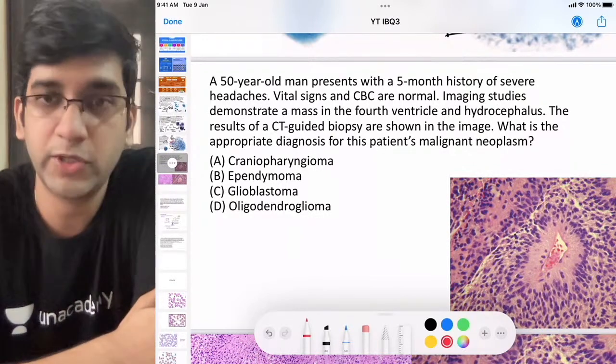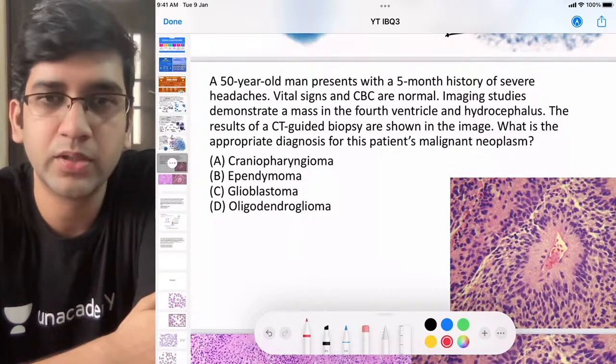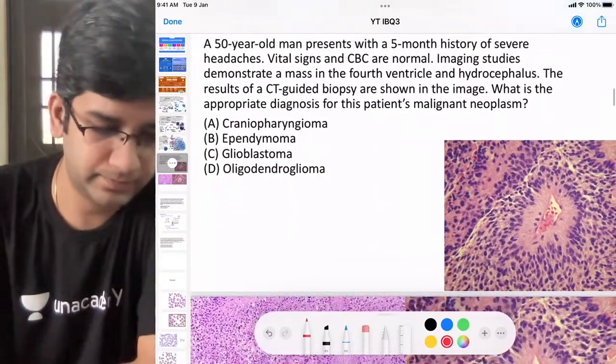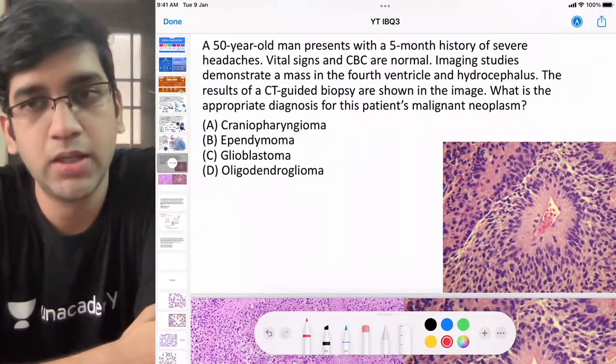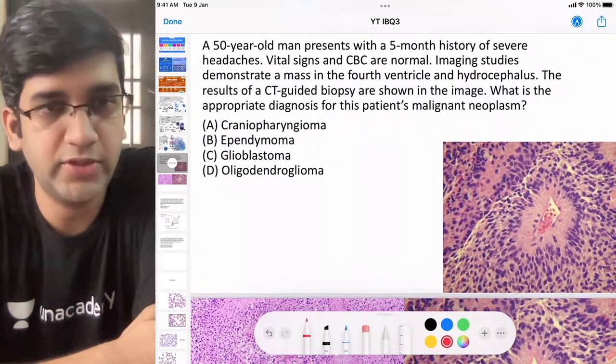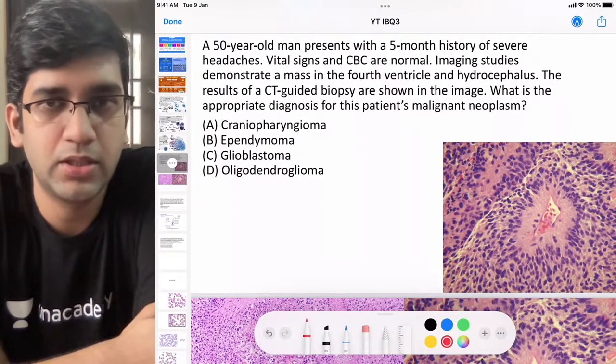Okay, answers. Amrish, Abhi started with option C. Anyone else want to join? It's a very classical history. Option C, pseudo rosettes, great, fine. I'll read through the question.